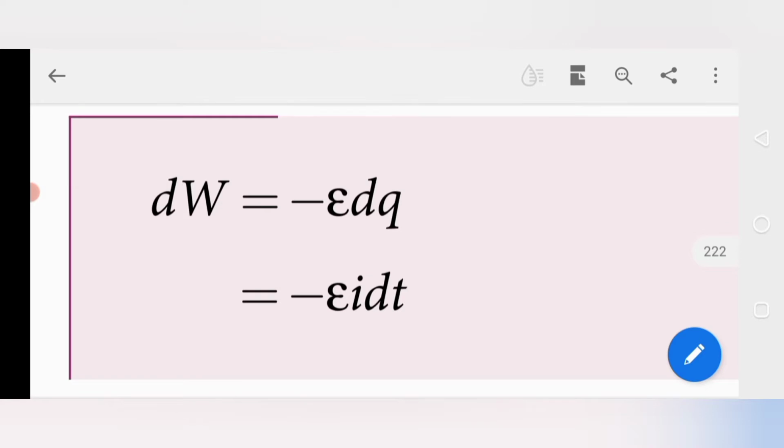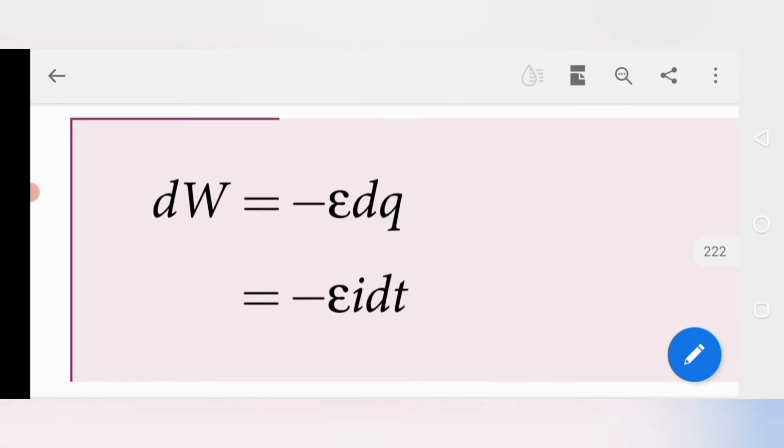Minus epsilon means the EMF, which is produced by the change in the charge value. The negative sign indicates the opposition: the opposition of the work done is caused by the opposition to the change in the charge value.